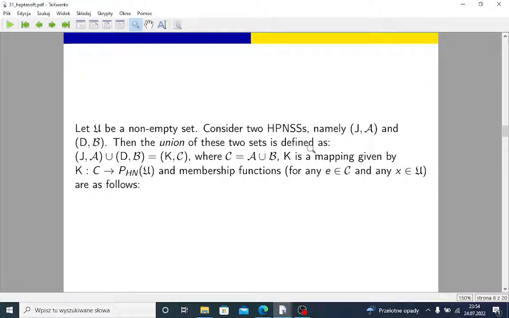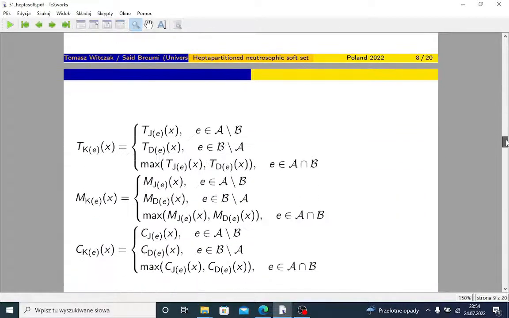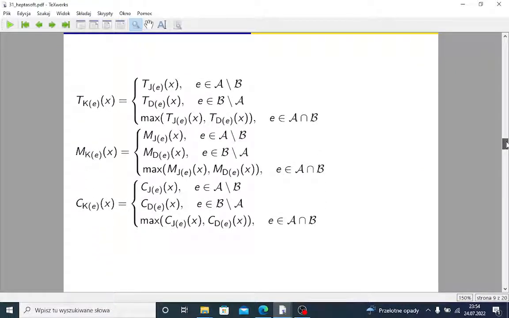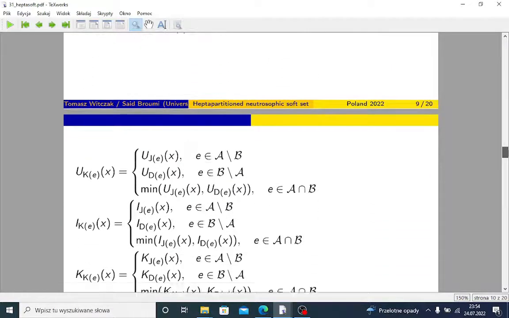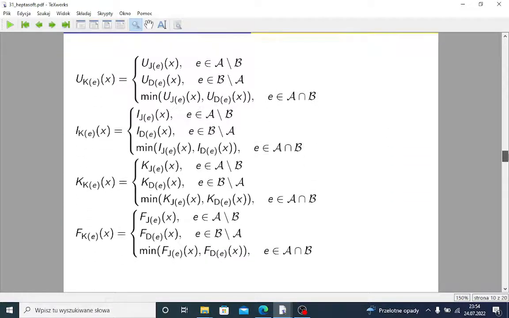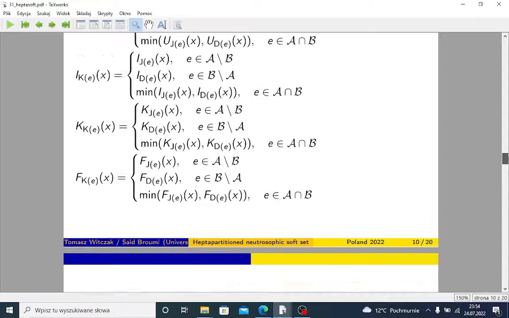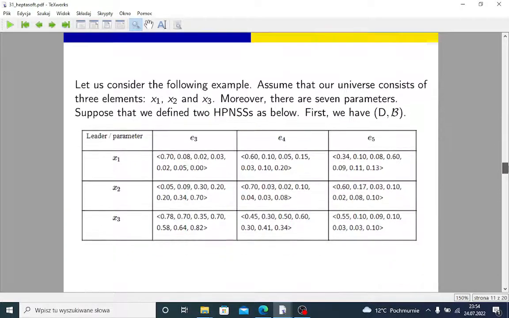As for the union, the idea is that we should add those sets of parameters, and then those definitions are rather complicated, mostly because we have 7 logical values, yes? So you may analyze those definitions, truth values and other values in case of union of 2 heptapartitioned neutrosophic soft sets that are here.